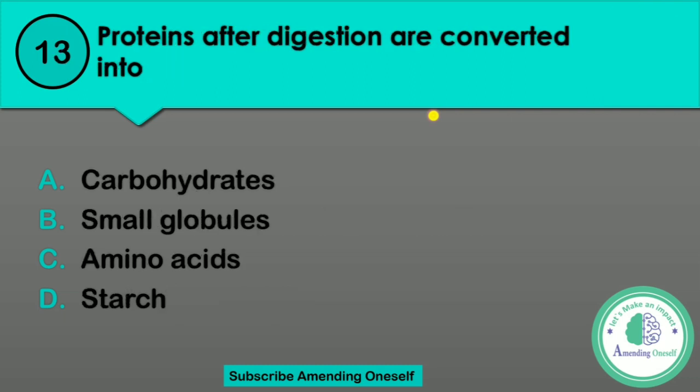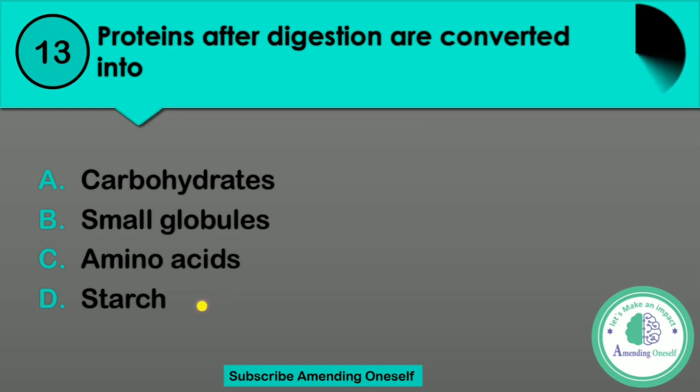Question number 13. Protein after digestion is converted into, I repeat the question, protein after digestion is converted into option A, carbohydrates. Option B, small globules. Option C, amino acids. Or D, starch.